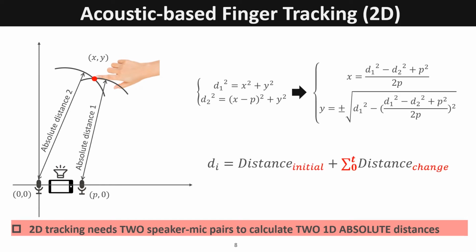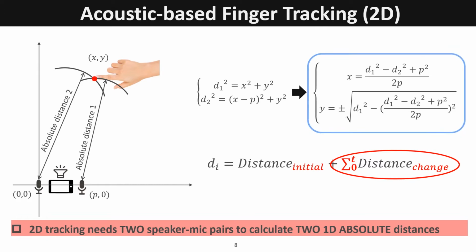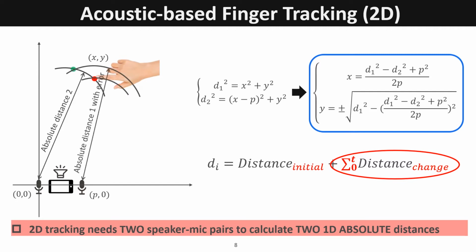However, there exist cumulative errors when calculating absolute distances over time. What's worse, according to the formula, the error in the 1D absolute distance will be reflected in the error of the 2D coordinate in the form of a squared term. So we can see that when there is a small error in 1D distance estimation, the coordinate of x, y will be shifted as a big error.